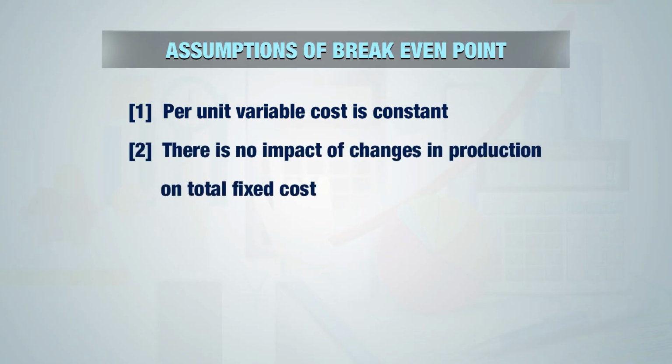The second assumption is that there is no impact of change of production on total fixed cost. So our total fixed cost will remain the same for any level of output, whether the production level is 0% or 100%. These two assumptions will be helpful to us for the calculation and presentation of break-even point.